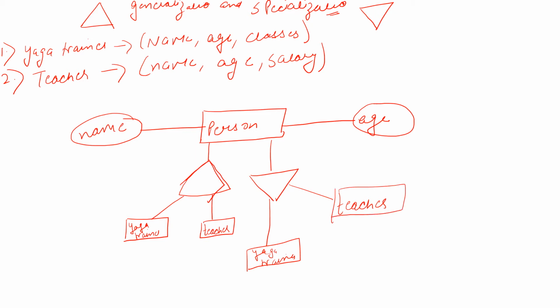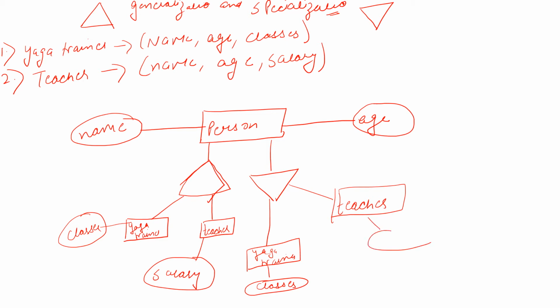Now this yoga trainer has a different attribute you can write here, which is the classes he takes, and teacher has a different attribute which is not at all common in these two, which is salary. Yoga trainer has the classes and the teacher has a salary attribute.